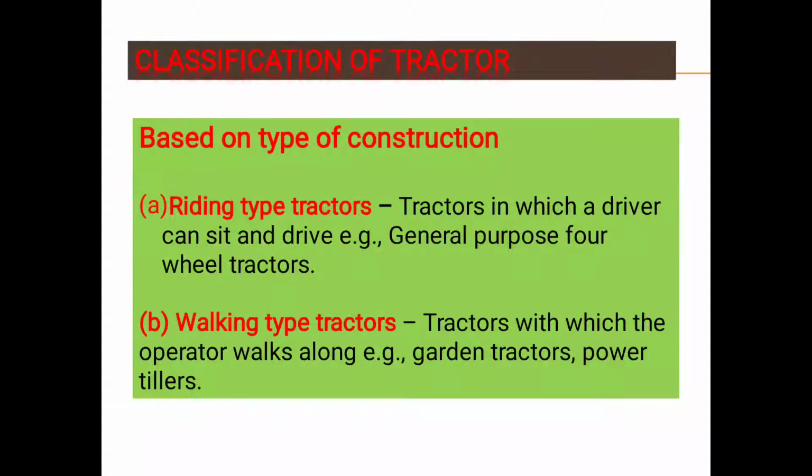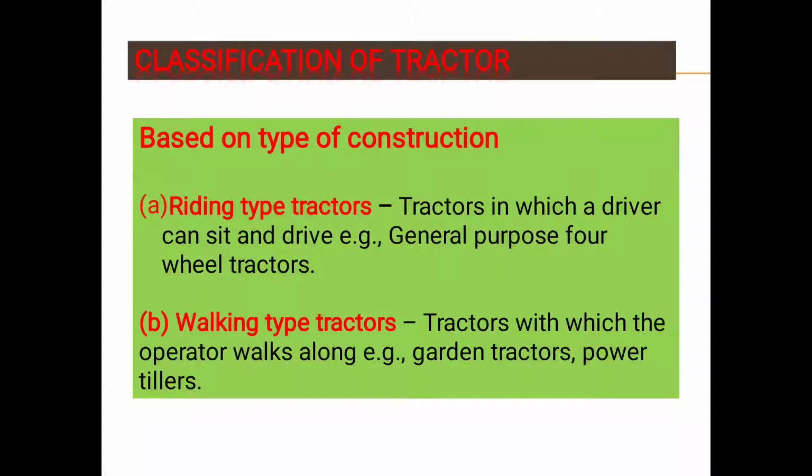So first of all, based on type of construction, tractor is classified in two types, that is riding type tractor and walking type tractor. What is meant by riding type tractor? A tractor in which a driver can sit and drive. That means the tractor which has a facility for the driver to sit and drive is called a riding type tractor. The example of riding type tractor is the general purpose four-wheel tractor.